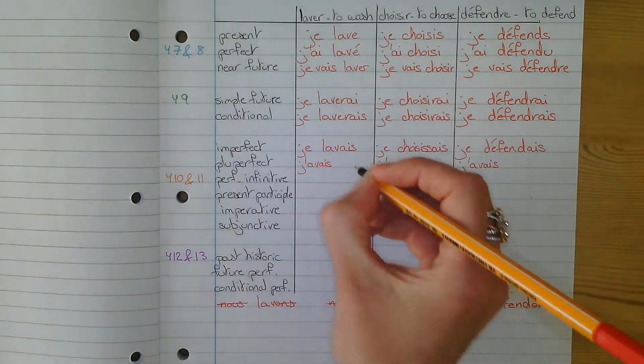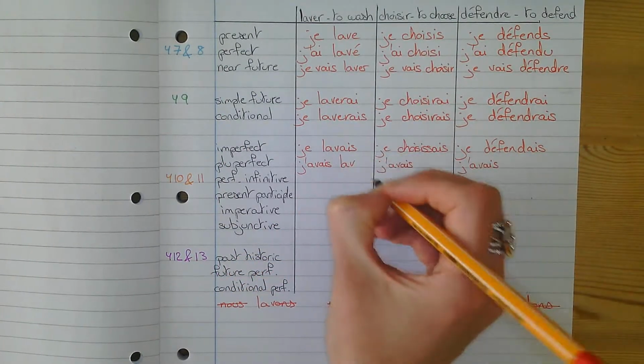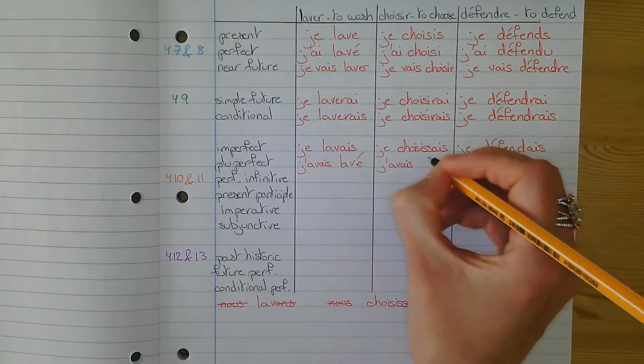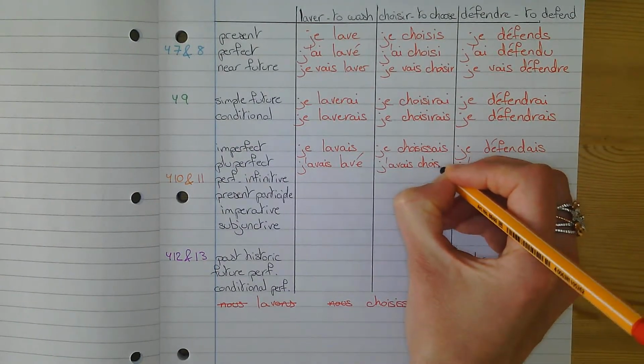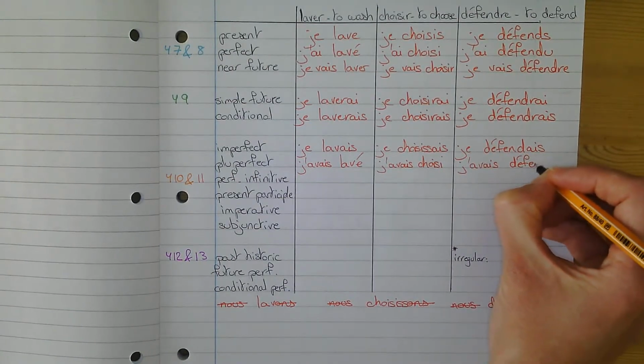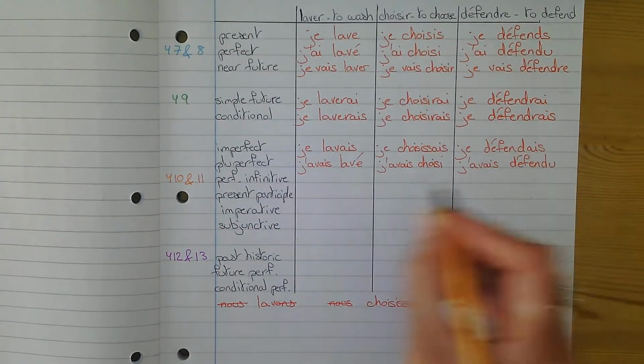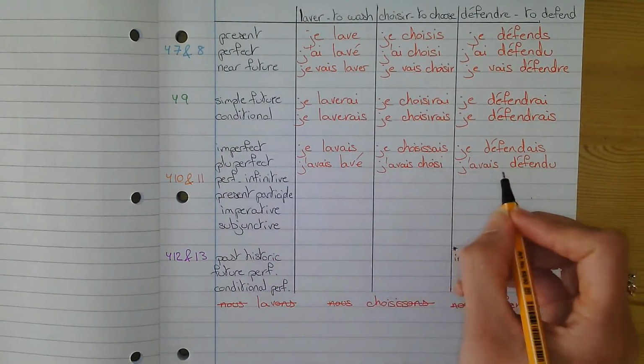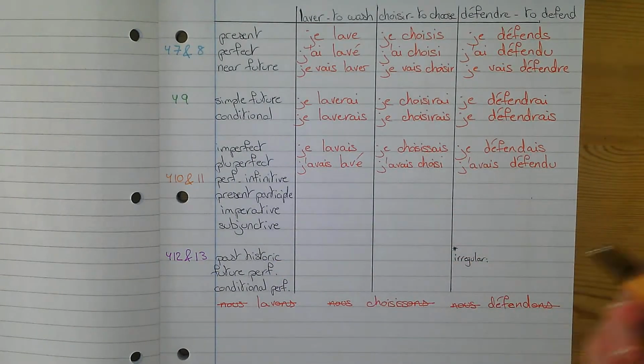If I want to break down the rule again, take off the ER, put E accent, take off IR, put I instead, and take off RE, put a U instead. J'avais lavé, j'avais choisi, j'avais défendu. Those are the translations for the pluperfect.